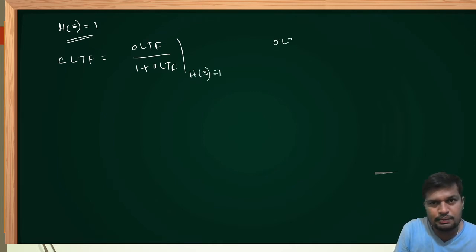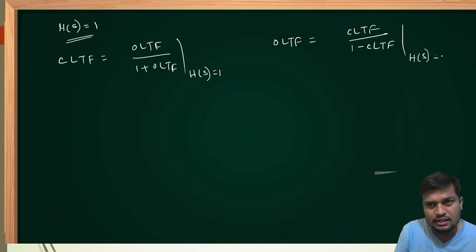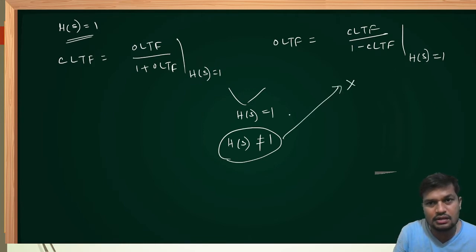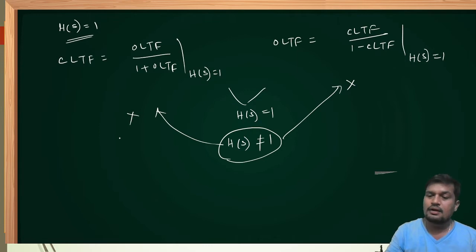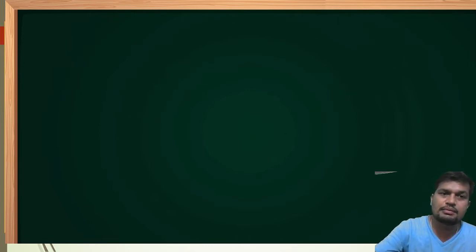Or else open loop transfer function we write as closed loop transfer function upon 1 minus closed loop transfer function when feedback is unity. These two formulas are valid only when feedback gain is given as unity. If feedback gain is non-unity, the above two formulas are not valid. Please remember this. Now let me start some questions for better understanding.